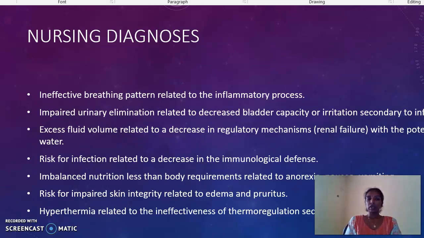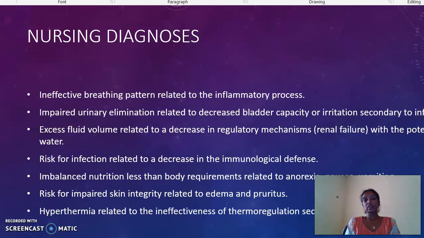Now we are moving on to the nursing diagnosis. Based on the assessment findings, we can formulate nursing diagnoses like ineffective breathing pattern related to inflammatory process, impaired urinary elimination related to decreased bladder capacity or irritation secondary to infection. Then excess fluid volume related to decrease in regulatory mechanisms with the potential of water.